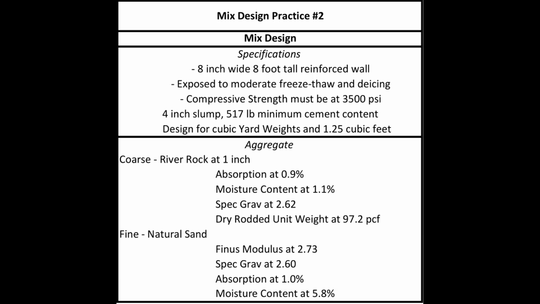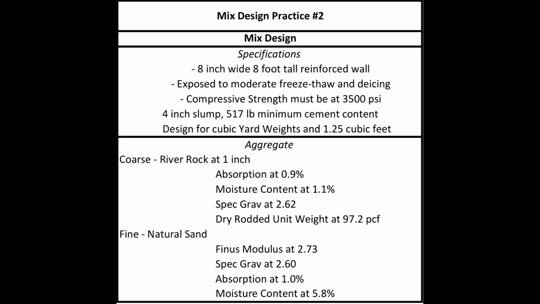Continuing on to our natural sand, we have a fineness modulus of 2.73, a specific gravity of 2.60, an absorption of 1.0, and a moisture content of 5.8. It sounds as if we've got a natural sand here and not a manufactured sand, and the glaring difference would be that normally you would see a higher absorption. Okay, admixtures and supplementary cementitious materials, we'll leave to the end user and the local region. None are specified. But let's dive into it.